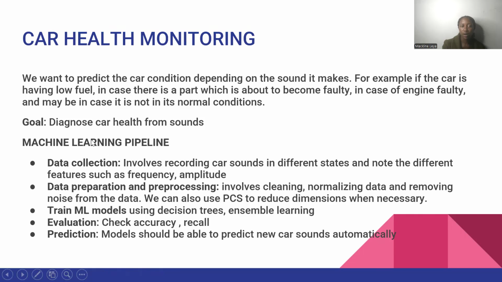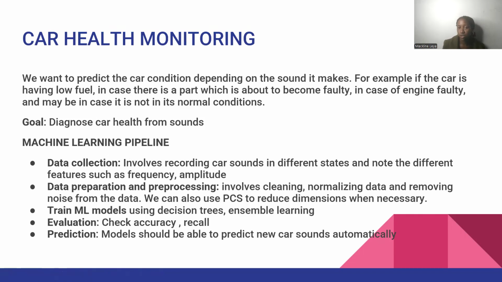So after that data collection, we shall have data preparation, whereby we shall denoise our data. That's cleaning the data. Then we can still use PCA, the principal component analysis, to reduce the different features in case a given feature has almost similar values for each row. Then we shall train our models.